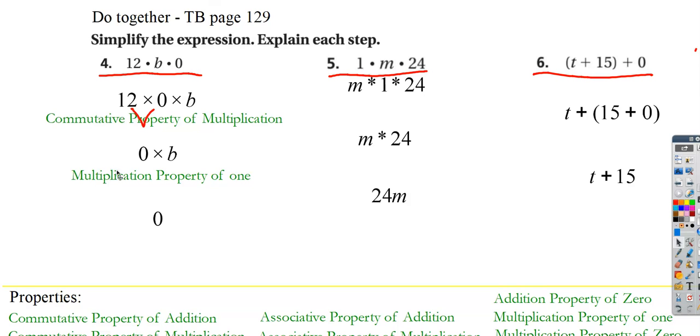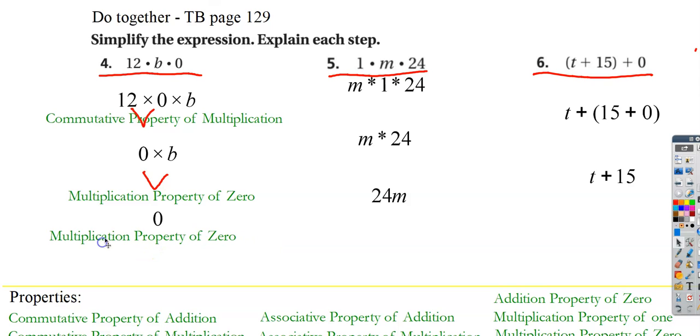And then, of course, again, now I'm going to multiply the 0 times the b. And when I do that, I am also using the multiplication property. Oops, I put of 1. Sorry about that. That's the multiplication property of 0, which is here. And then I'm using the multiplication property of 0 again to get 0 as my final answer.